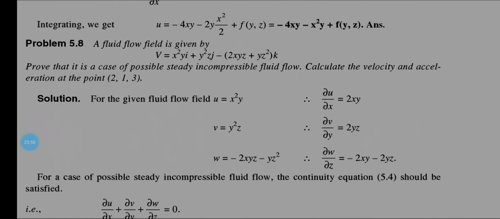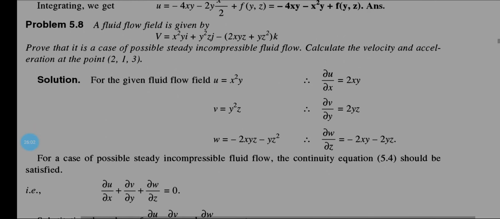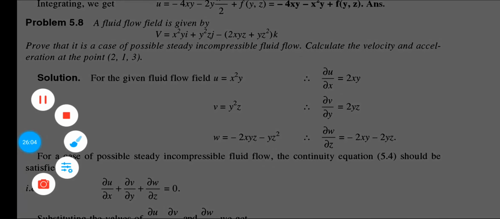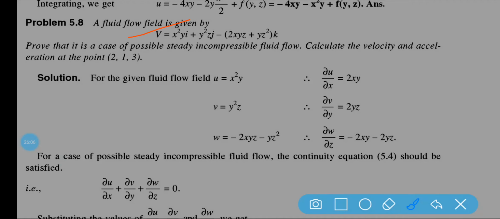A fluid flow field is given by v is equal to x square y plus y square z minus 2xyz plus yz square.